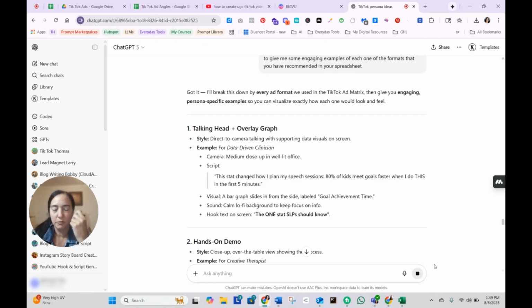Example for data-driven clinician. Camera, medium to close-up, with a written script: "This stat changed how I plan my speech sessions. 80% of kids meet goals faster when I do this in the first 5 minutes." The visual: a bar graph slides up and down. Hook, text on screen: the one stat SLPs should know.